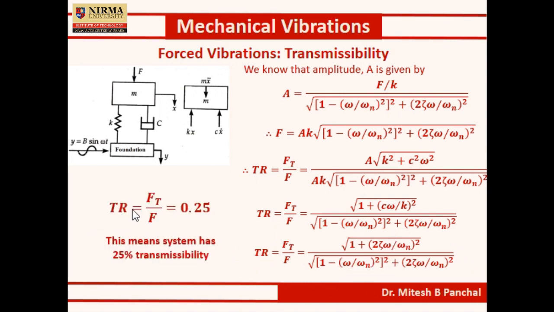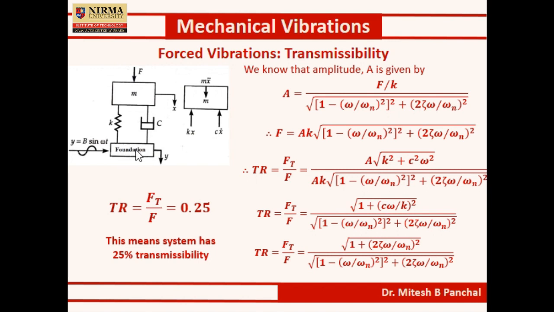Ft by F equal to 0.25. This means the system has 25% transmissibility. This means if a 100 Newton force is applied to this mass m, then only 25 Newton load will be transmitted to the foundation, right?